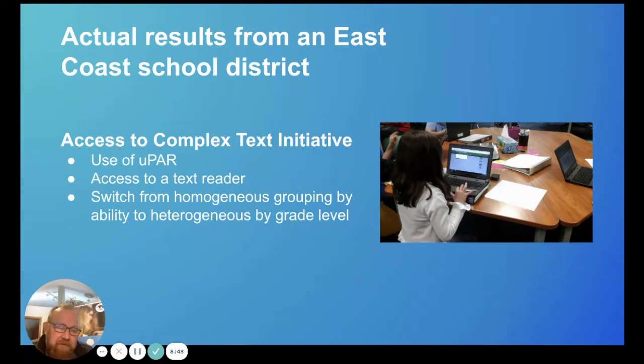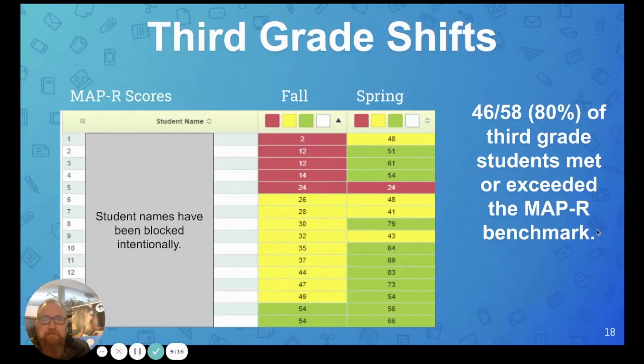So the building principal created an access to complex text initiative that included a 3-step process, including using UPAR to measure those students who are not independently reading to grade level in grades 3 through 5. Every student in the school was given access to a text reader, and they made an instructional support switch from homogeneous grouping by ability level to heterogeneous.